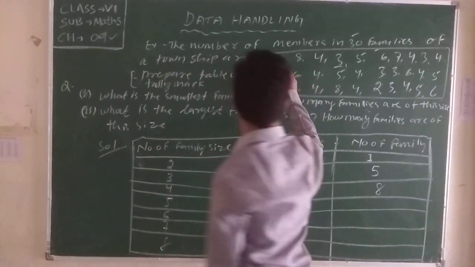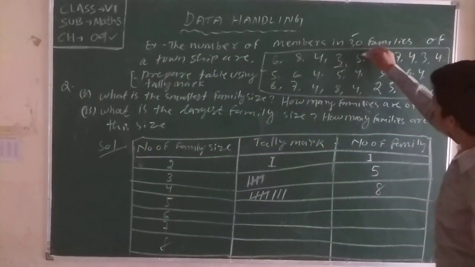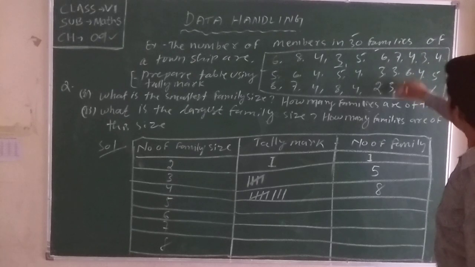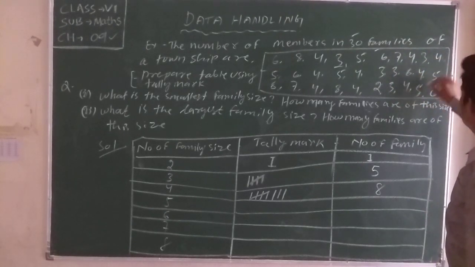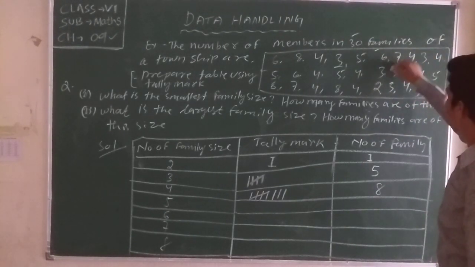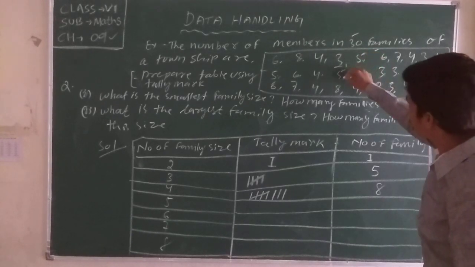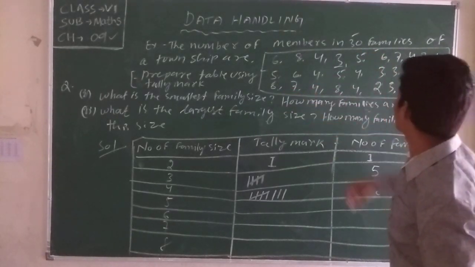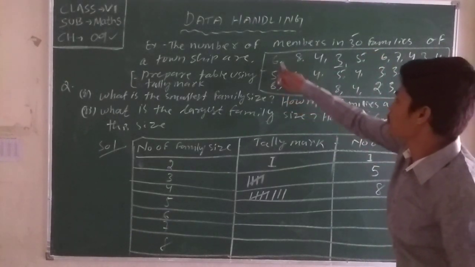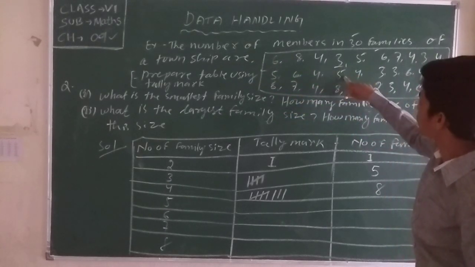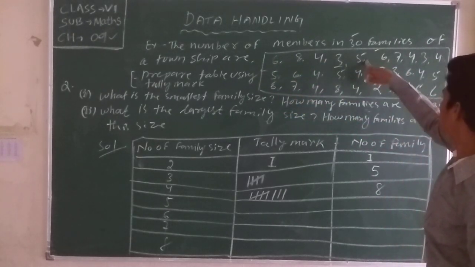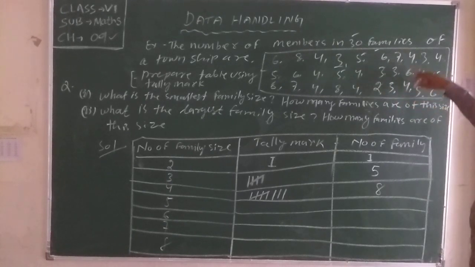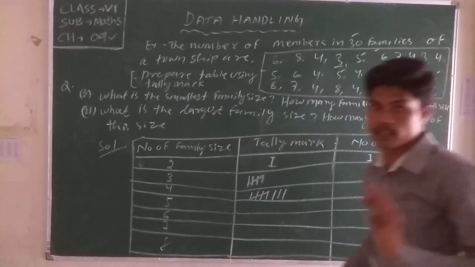We again count it. First row is 1, then fourth row is 2, then 3, after that 5 is there. Okay, 5 is correct.